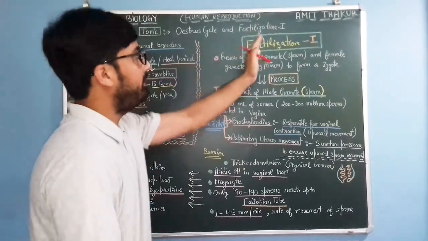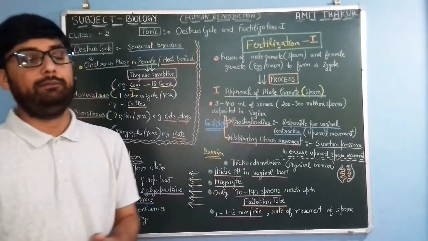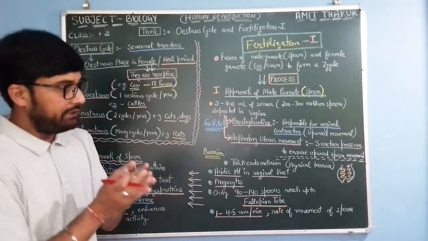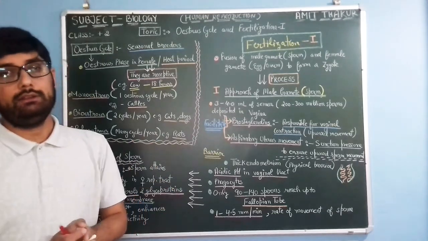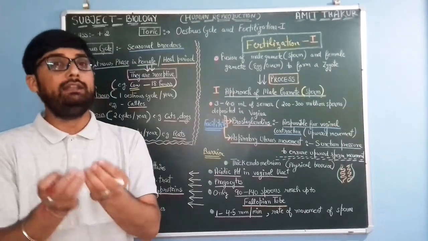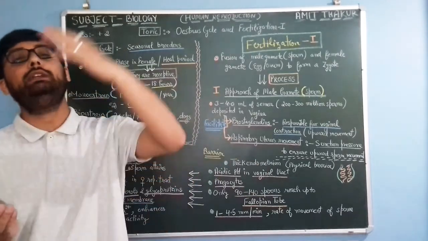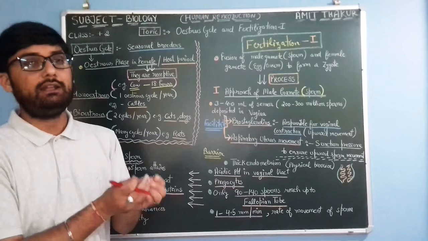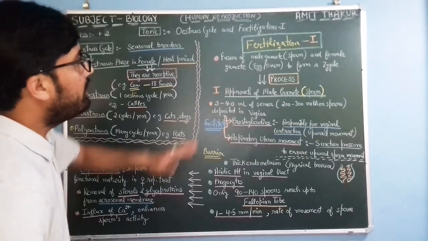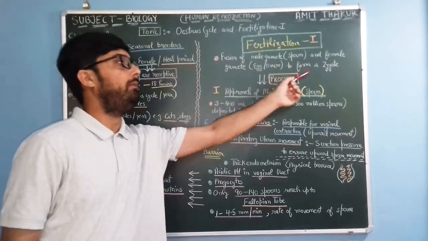Okay, so let's come to fertilization. Fertilization means, as you have studied many times before, the fusion of male and female gametes. This fertilization may be external or internal. That means the fusion of male and female gametes takes place either inside the female reproductive body, that is internal fertilization, or outside the reproductive body, that is external fertilization, like in case of frogs, fishes, etc. So this is fertilization, the fusion of male gamete and female gamete to form a zygote.